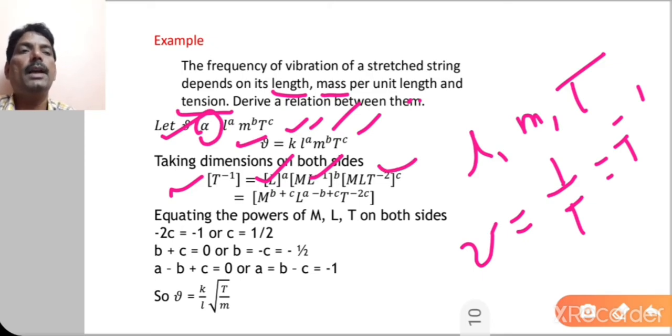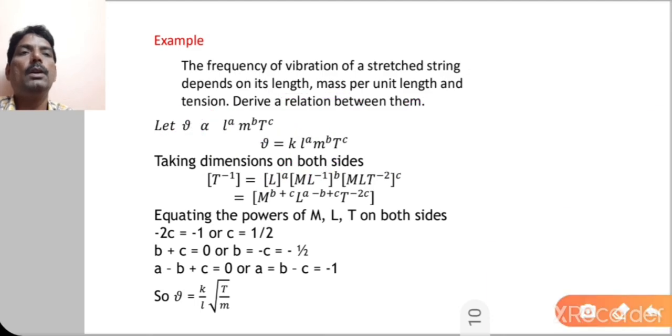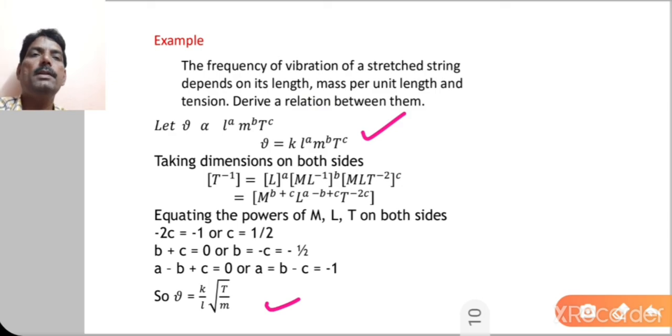So by using the exponent rule and comparing the values, ultimately I will get the values of A, B and C, and putting the values of A, B and C in this equation, I will get here nu is equal to K by L square root of T by M. So in this way, by taking the dimensions and comparing from both the sides and finding the values of A, B and C, we can derive the formula, that is frequency is equal to K by L square root of T by M.